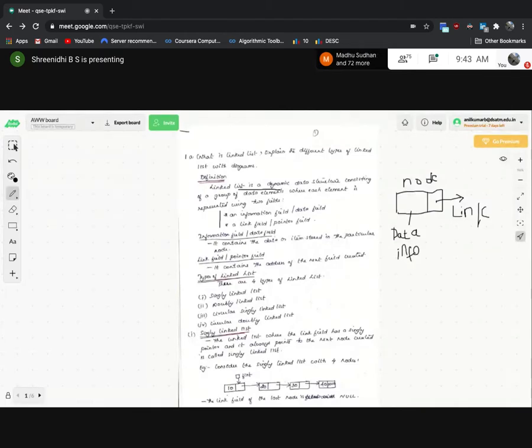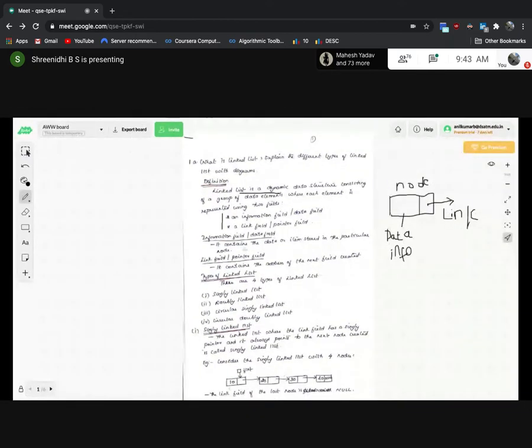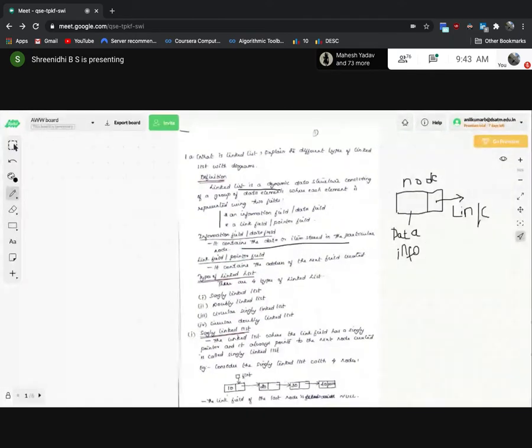What will the data contain? It contains the item to be stored in a particular node. An item is nothing but some value. The value will be stored in the data field, whereas the link field contains the address of the next node which is created.